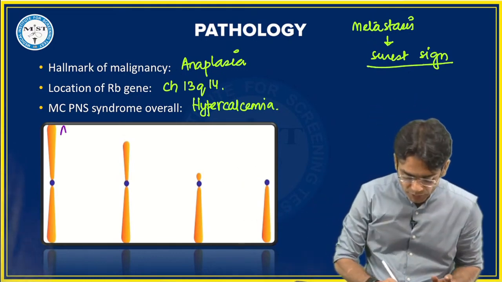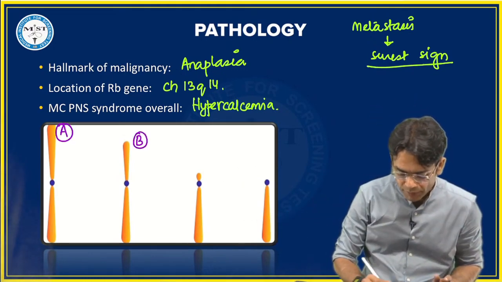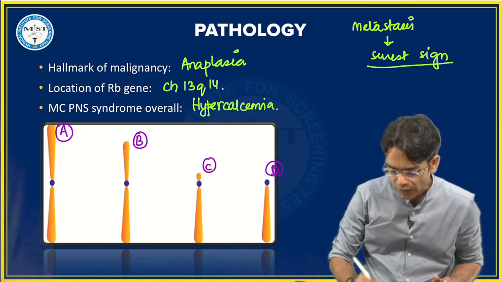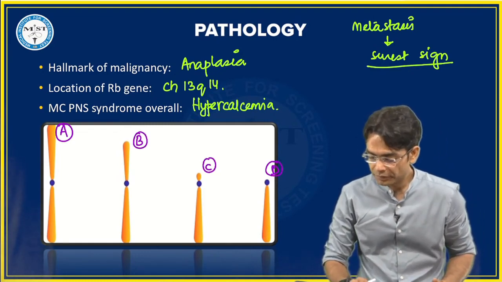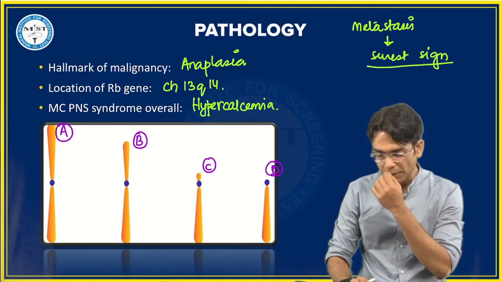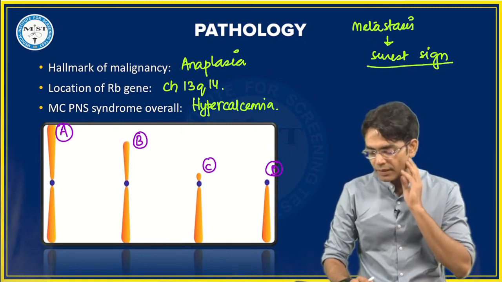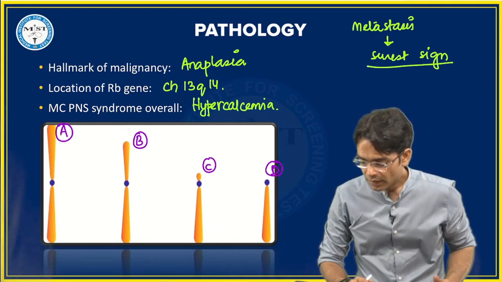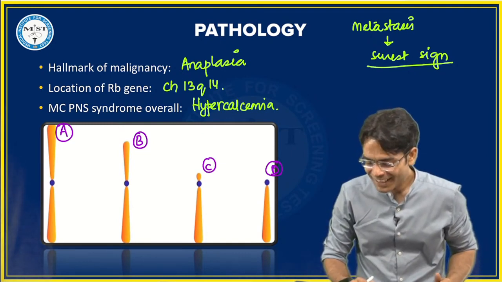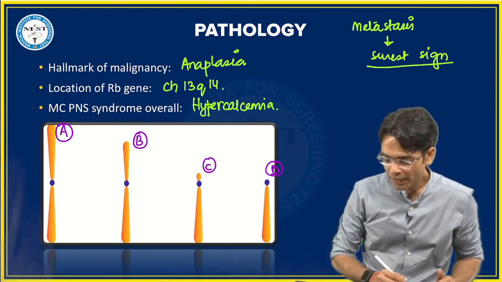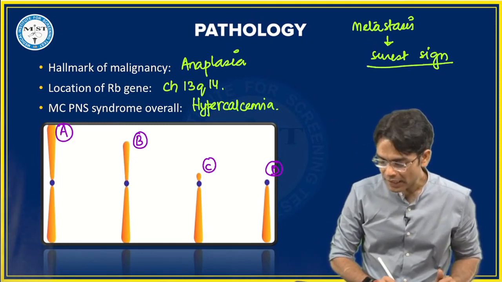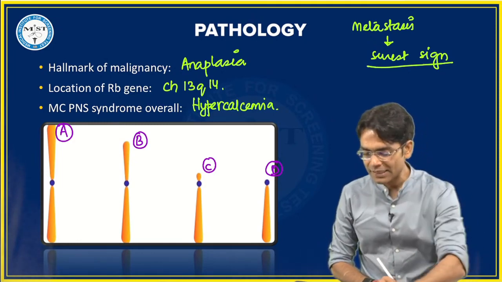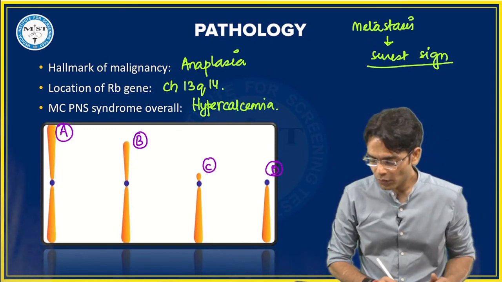So let's talk about these 4 types of chromosomes on the basis of centromere. अब आप मुझे बताओ, what is A? What is A? बेटा hypercalcemia. चलो, what is A? Yes, you have given the answer. A में centromere एकदम center पे है बेटा. It is exactly at the center. So what will be the answer here?